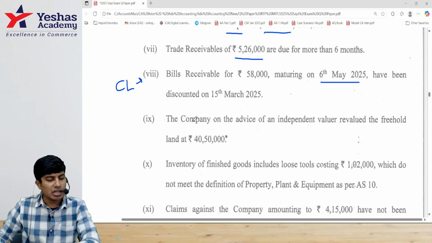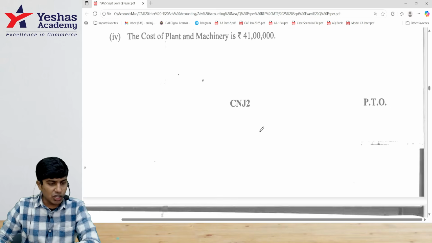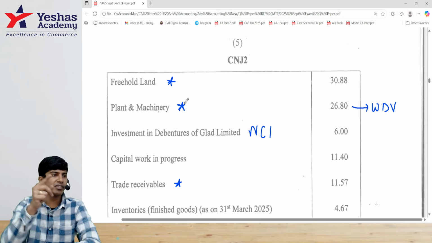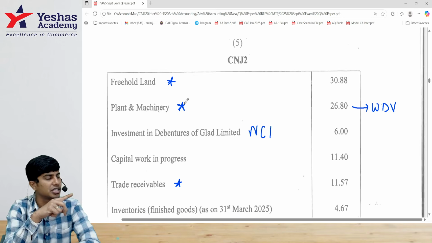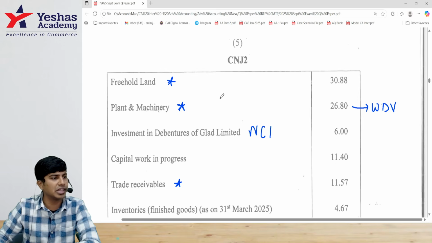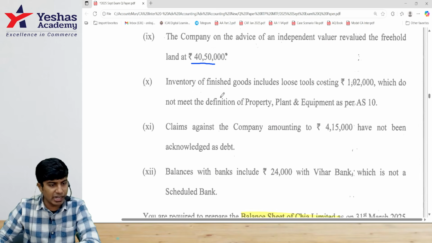Contingent liability. Company on the advice of independent valuer revalued freehold land at 40 lakh 50. Freehold land right now is at 30 lakh 88,000. We're increasing its value. To the extent it increases, it will appear as revaluation reserve in our reserves and surplus. In the balance sheet, I show freehold land at a revised balance. Understood? What do we have after that freehold land?